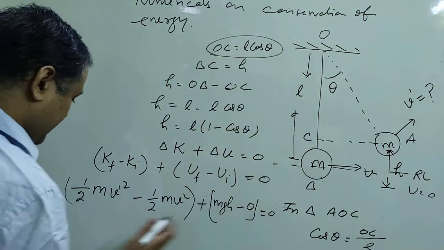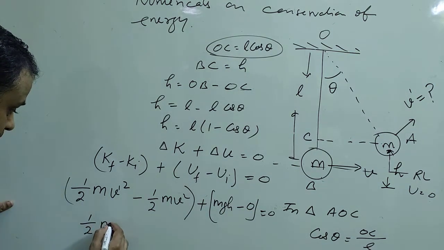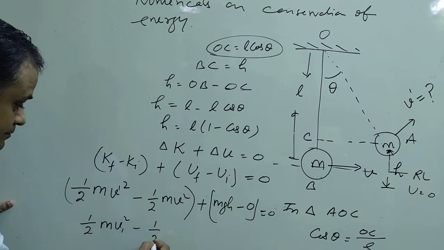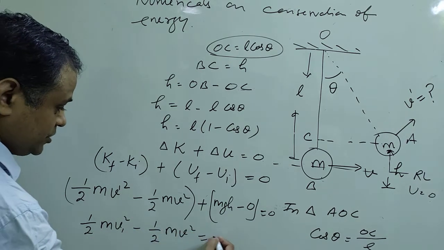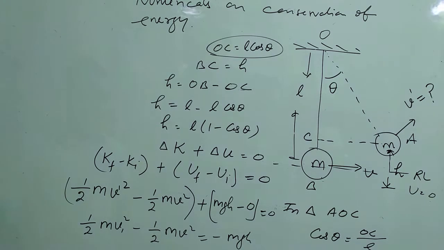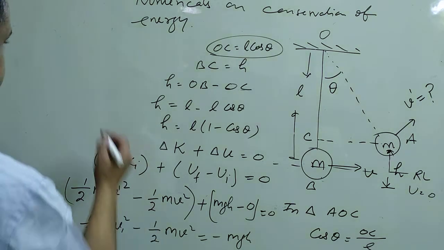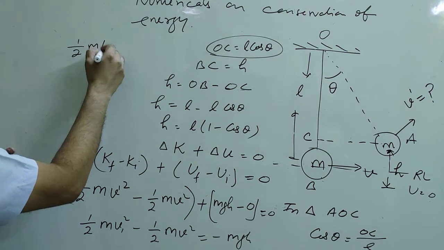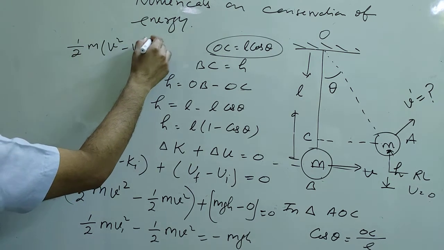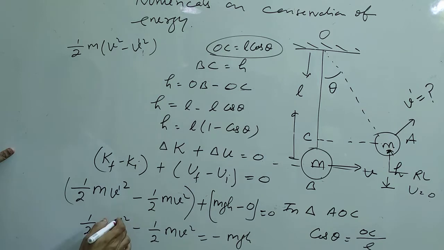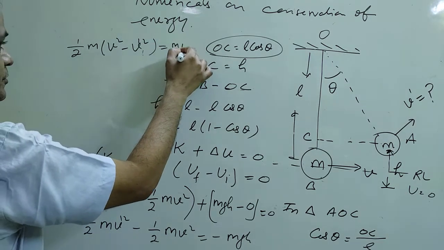Now transfer to this side. Half mv dash square minus half mv square is equal to minus mgh. Okay, now you can rewrite half m, take it common, v square minus v dash square is equal to mgh.